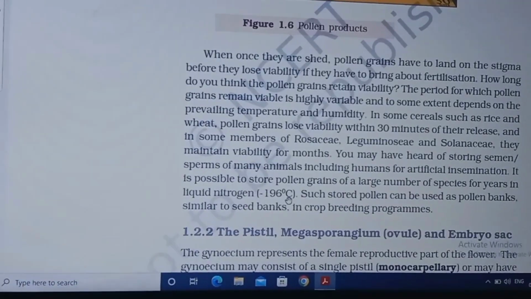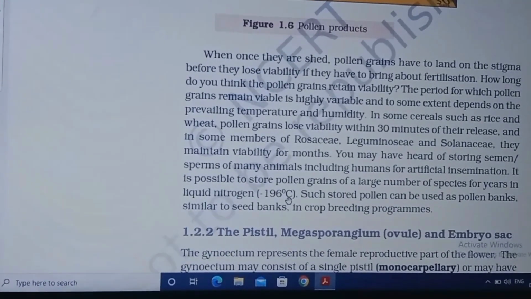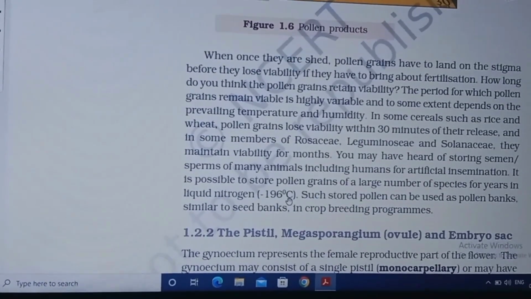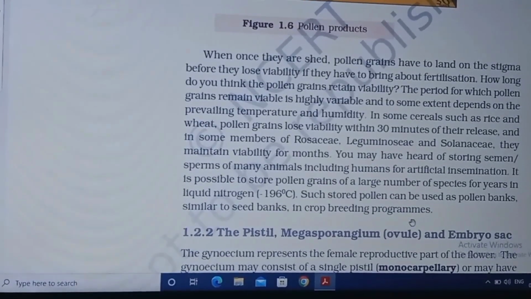In plants also, pollen grains can be stored for years in liquid nitrogen. Such stored pollen can be used as a pollen bank, similar to seed banks in crop breeding programs.